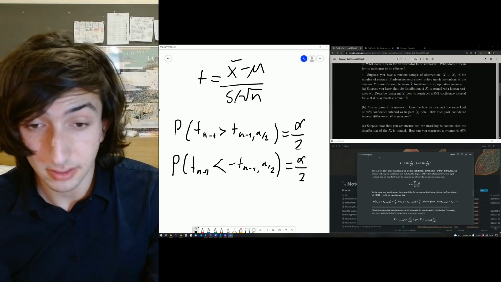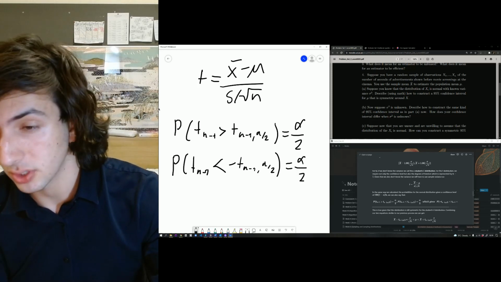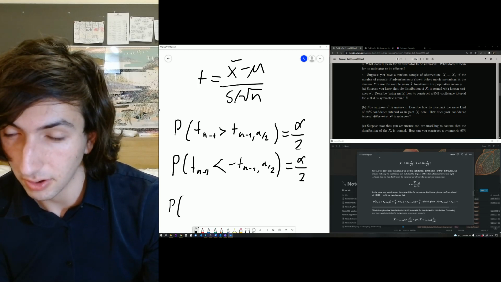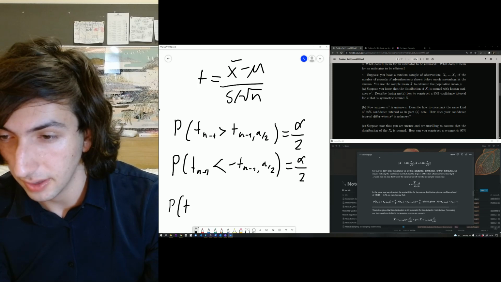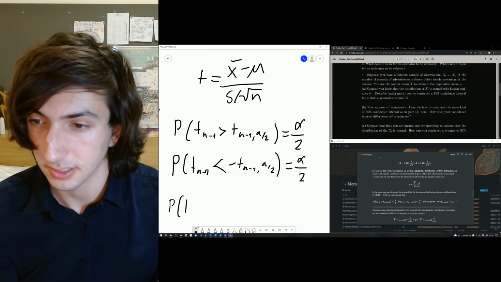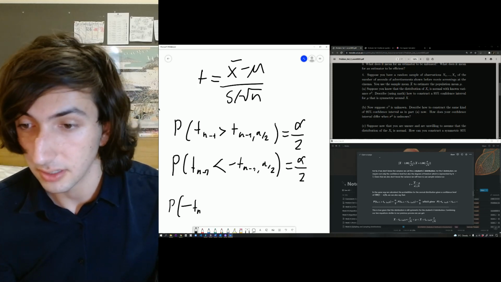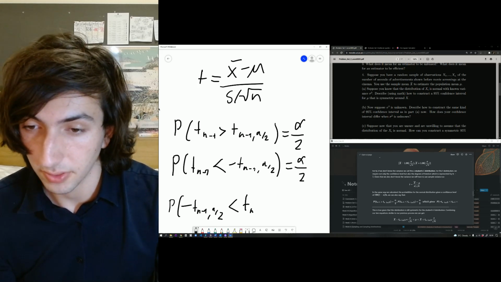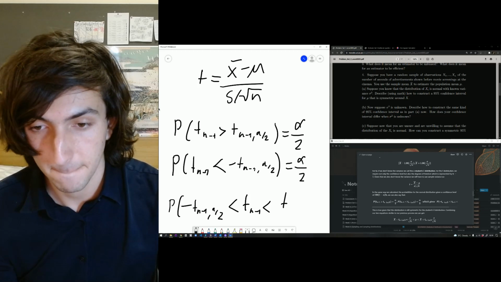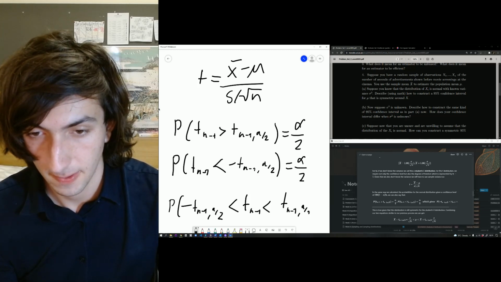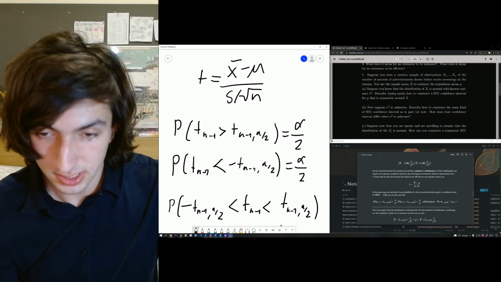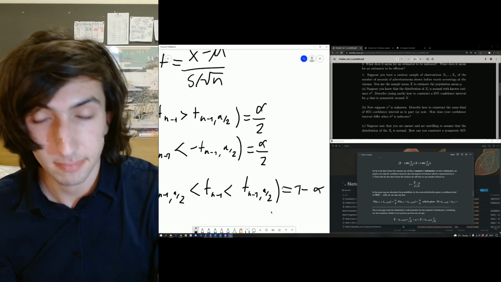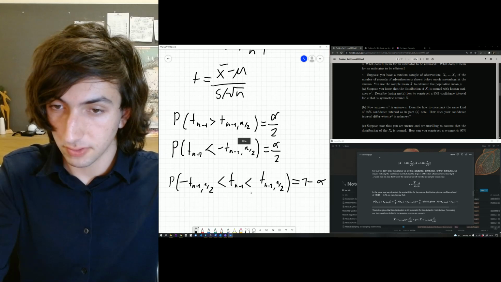Combining those, again, we get the same sort of interval, which is the probability of t minus, sorry, I'm really tired. That's no excuse though, is it? And then we've got that, and as we said before, that's going to be equal to 1 minus alpha. So now we've got that.